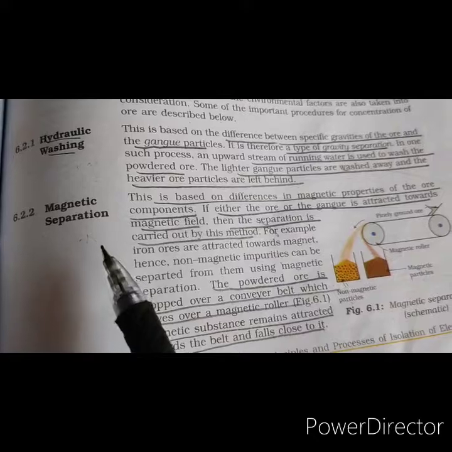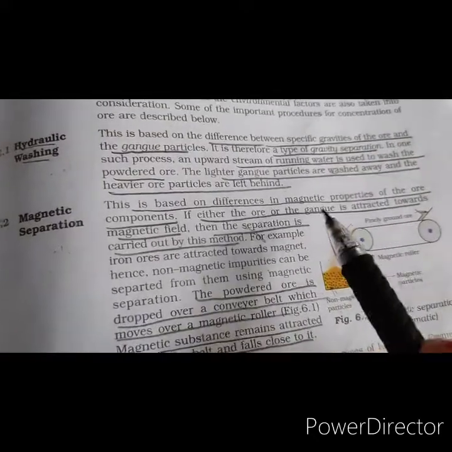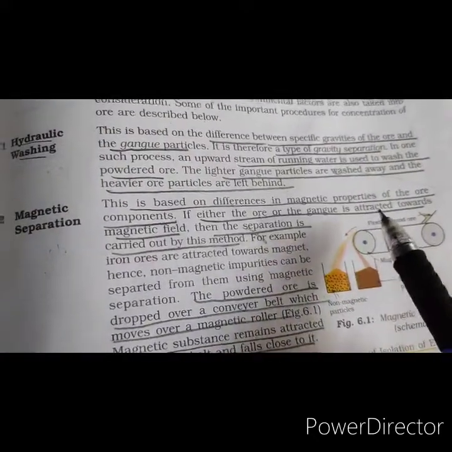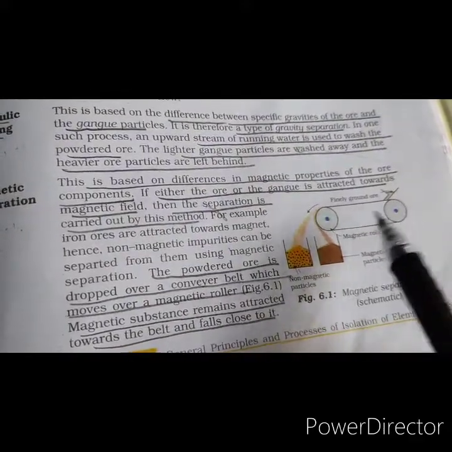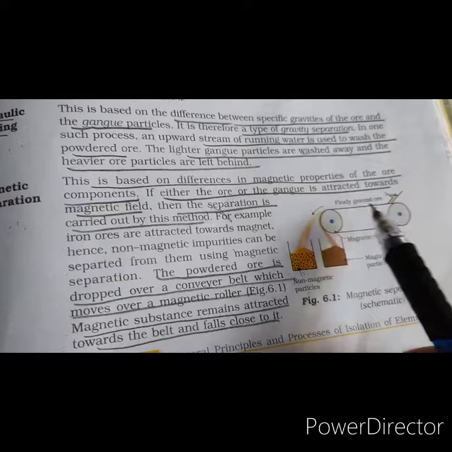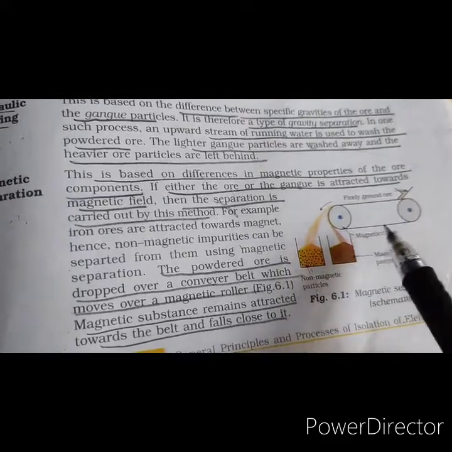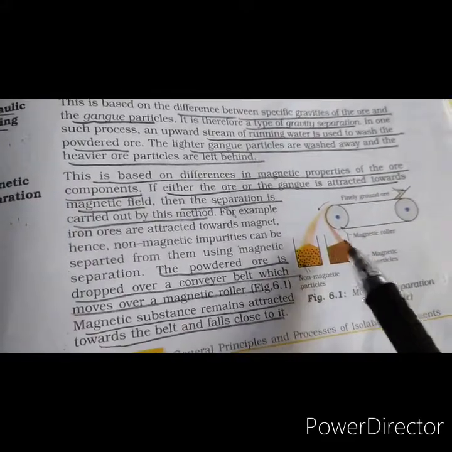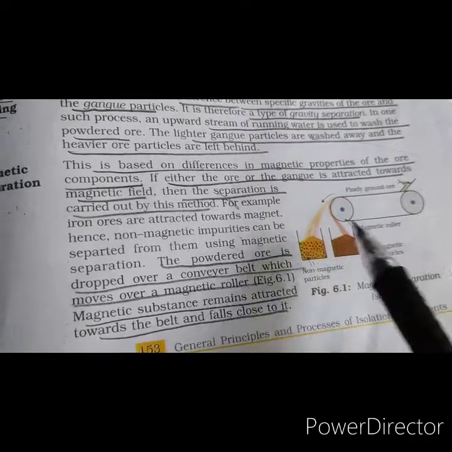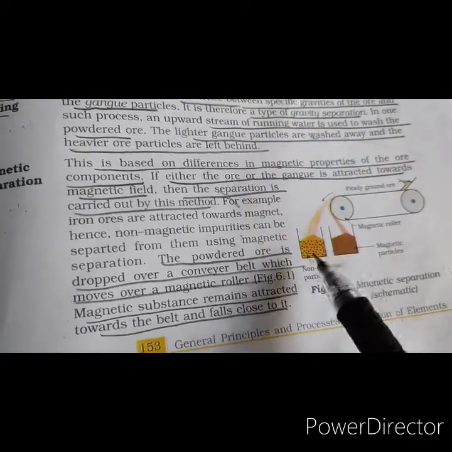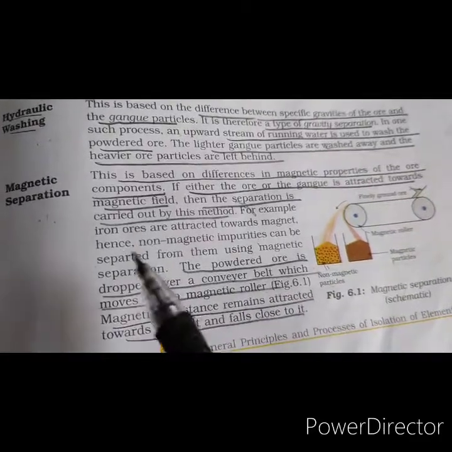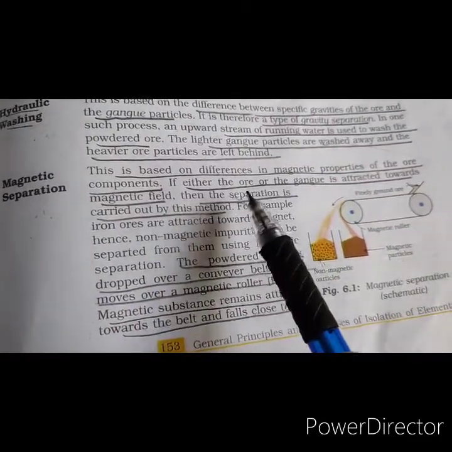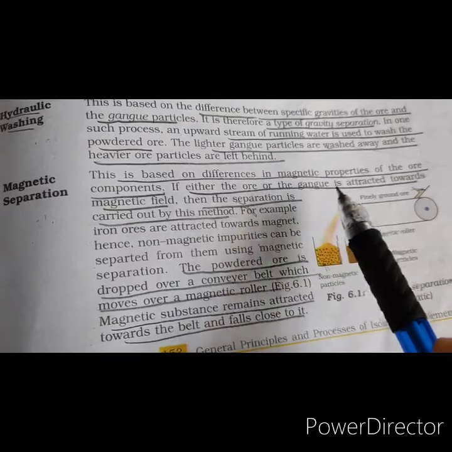Magnetic separation is used when either the ore is magnetic or the gangue particles are magnetic. So what happens? This is a conveyor belt. These are the magnetic rollers. The powdered ore is passed through this. The magnetic particles are attracted towards the magnetic roller, and the non-magnetic particles are separated. Thus magnetic separation is employed if the difference is in the magnetic properties of the ore components, right?